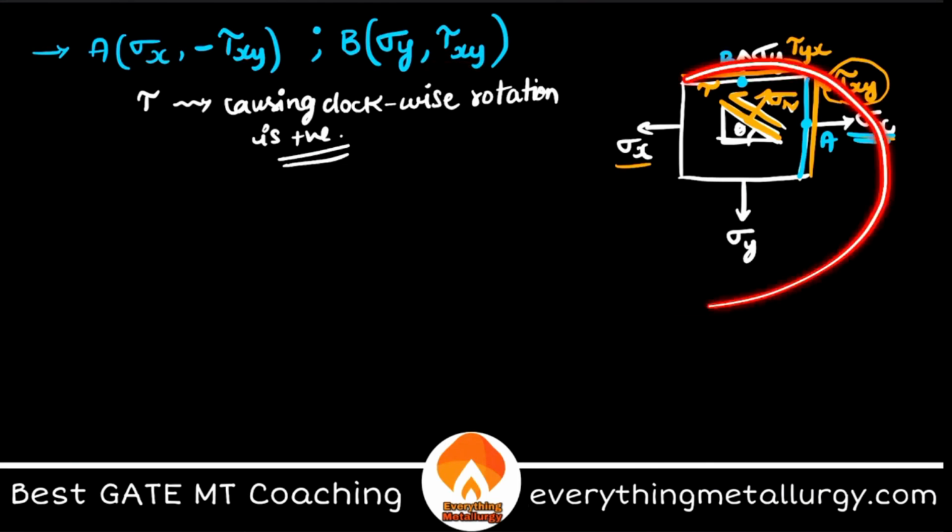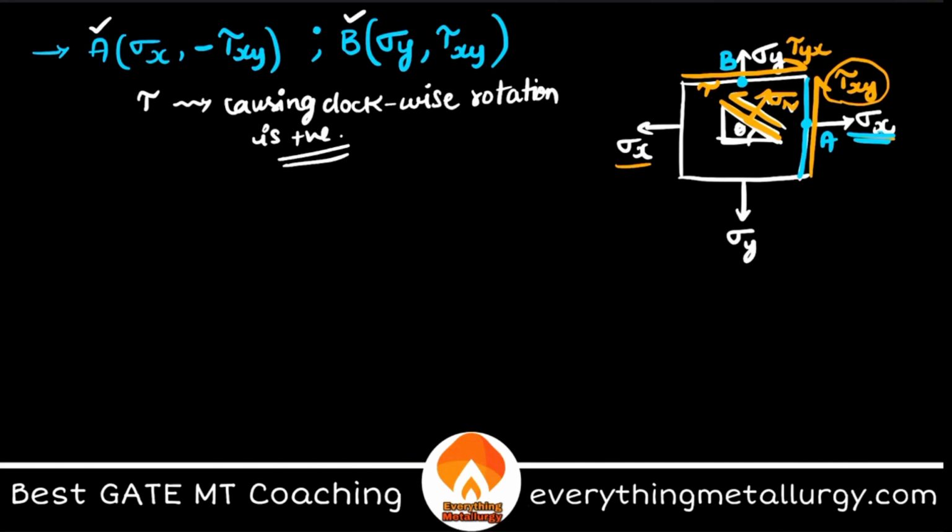So here this is providing a clockwise rotation, right? Correct? You can easily say from the direction. So tau xy is negative at A because it is in the anti-clockwise rotation. Clear? So the first step for construction of the Mohr circle is done. What is the first step? To take these coordinates A, B.